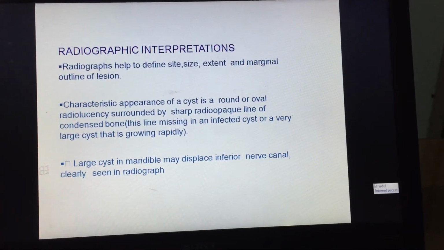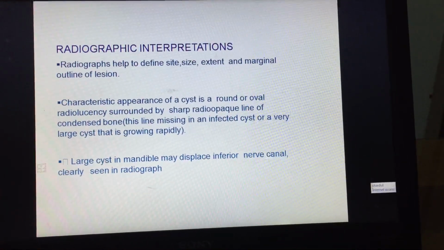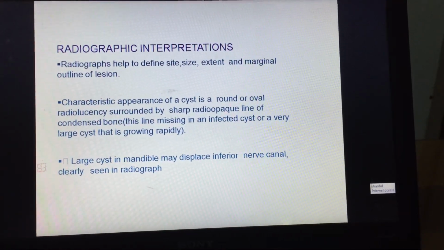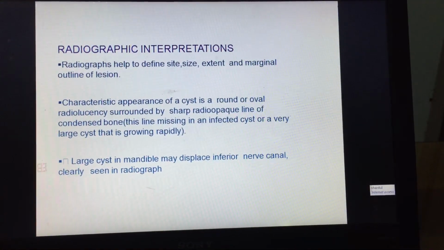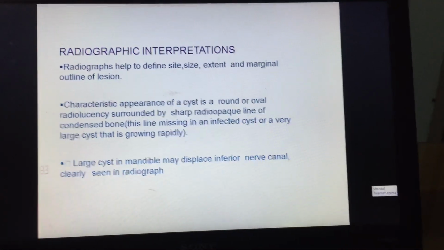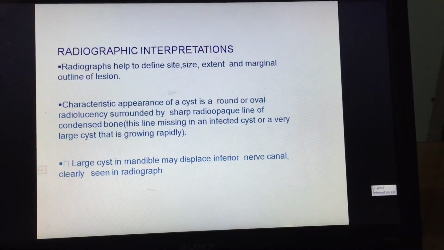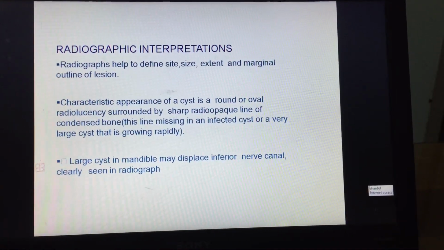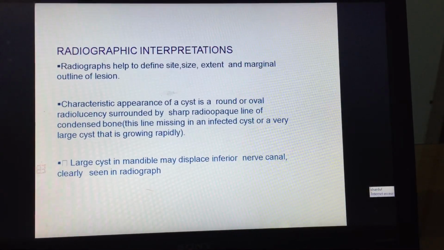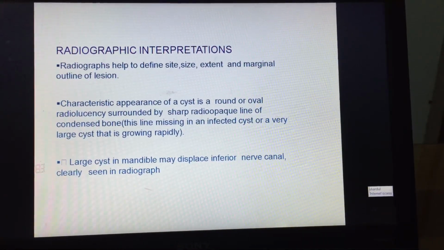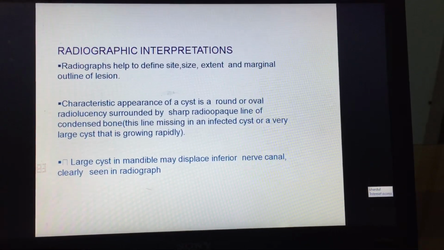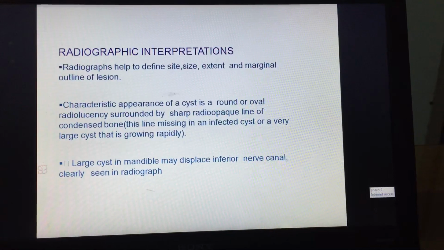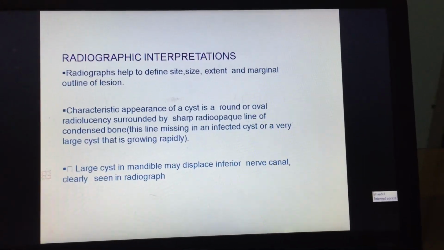Radiographic interpretations. Radiographs help to define site, size, extent and marginal outline of the lesion. The characteristic appearance of a cyst is a round or oval radiolucency surrounded by a sharp radiopaque line of condensed bone. This line is missing in an infected cyst or a very large cyst that is growing rapidly. A large cyst in the mandible may displace the inferior alveolar nerve canal, clearly seen in the radiograph.